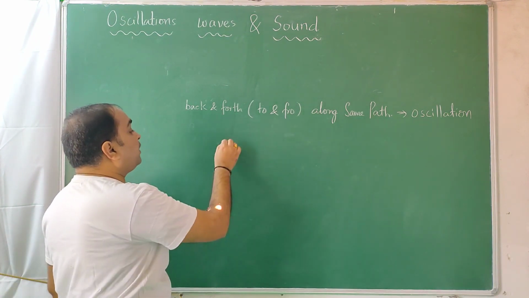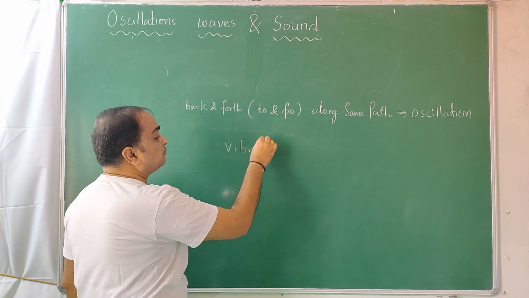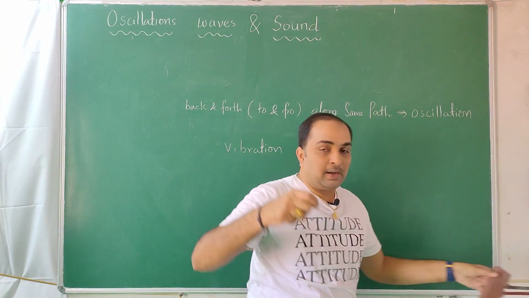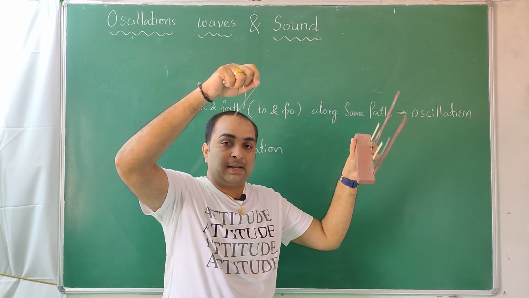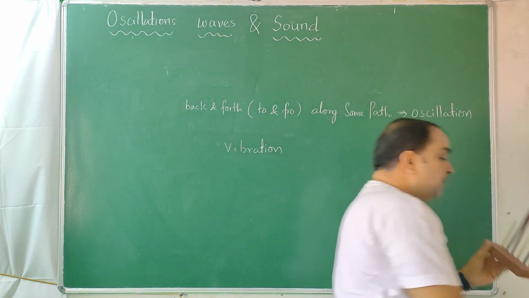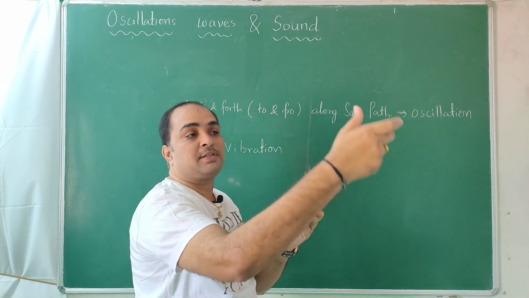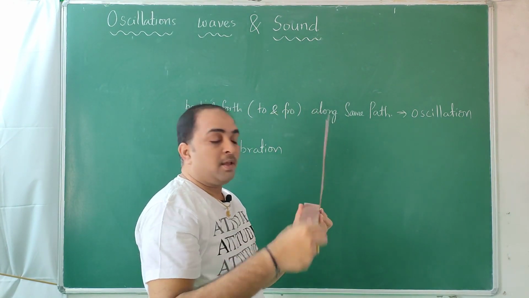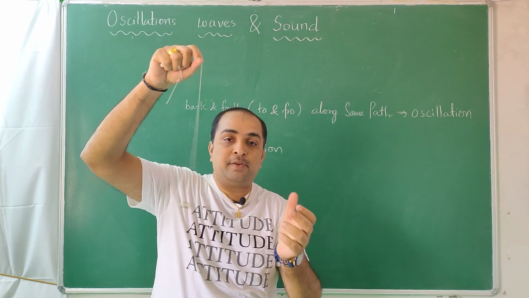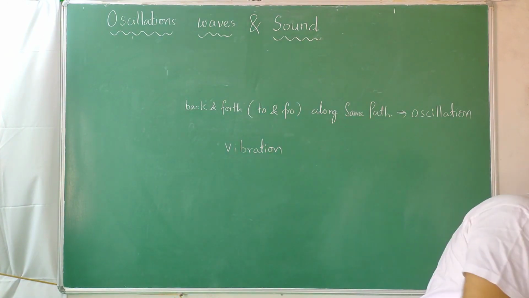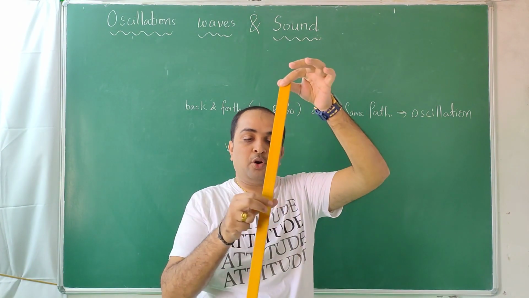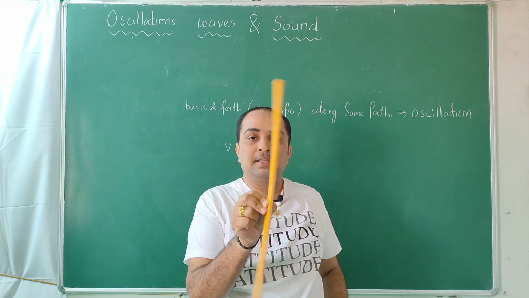Sometimes you get confused between the words oscillation and vibration. So to avoid your confusion, see, this is a pendulum which is going front and back like this. Now I make this, it is also moving like this, vibrating. So what is the difference? The center of this strip which is vibrating is not moving from one place to another, whereas the center of the bob is moving from one place to another. So more basically, this is called oscillation. If you hold it at the center and you do like this, it is called vibration.